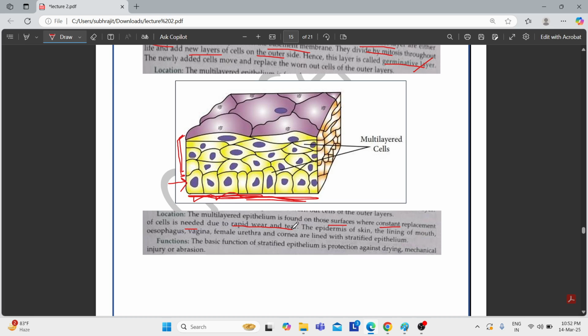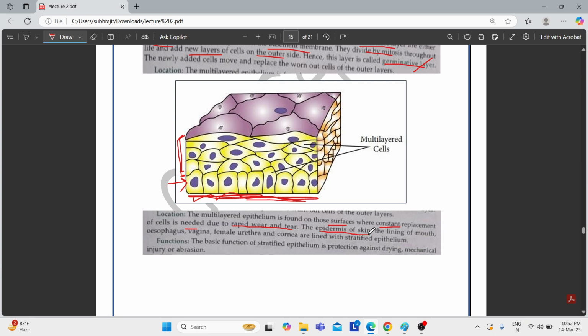But see, the compound or stratified epithelium is present on those surfaces where there is rapid wear and tear. Accordingly, it should be present on the epidermis of the skin, because our skin is very much susceptible to chemical abrasions or injury. Therefore, in such places, that is the epidermis of the skin, we require compound or stratified epithelium.